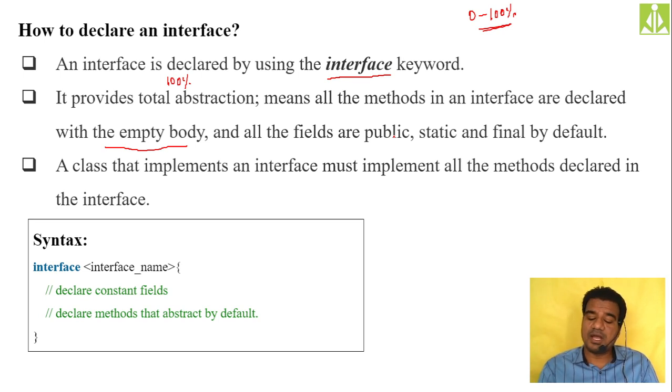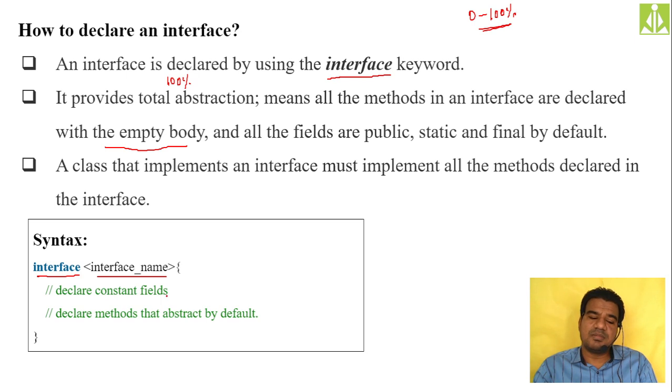So in that way, a class can implement an interface. Here is the syntax for how you can declare an interface in your program. We can use the keyword interface in order to declare the interface in our Java program, followed by the interface name. Keyword interface followed by the interface name, and use curly brackets just like a class.